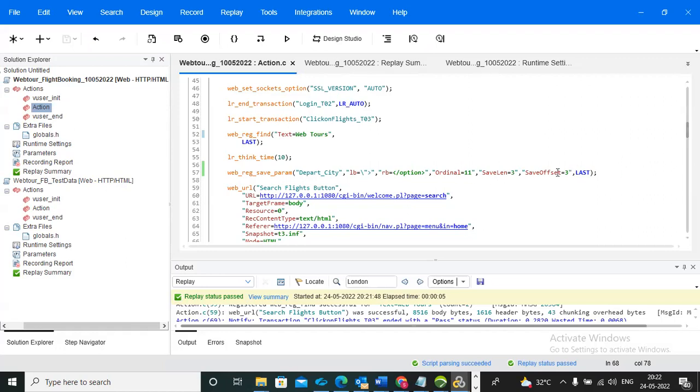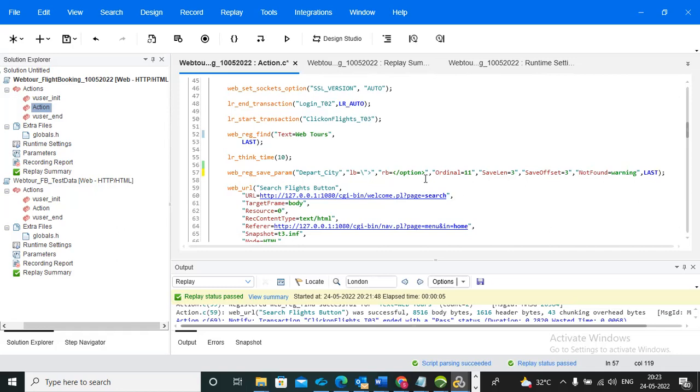And for example, there will be one more argument, not found. So not found is equal to warning. For example, you have given a wrong LB, a mistake. What will happen? It will throw an error. But if you want it to throw a warning, we need to write one more argument. It is called not found equal to warning.